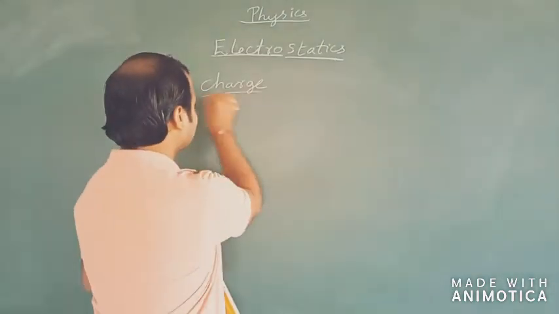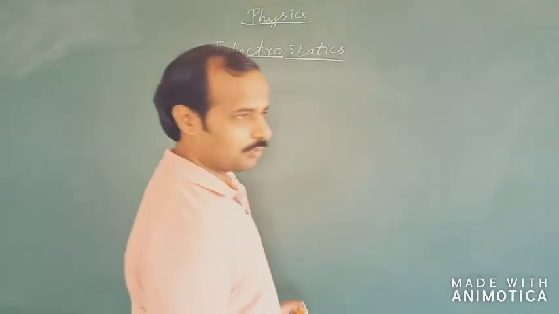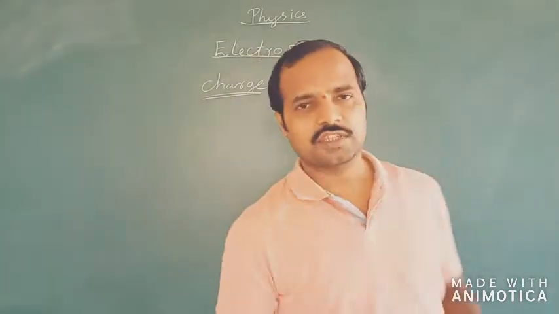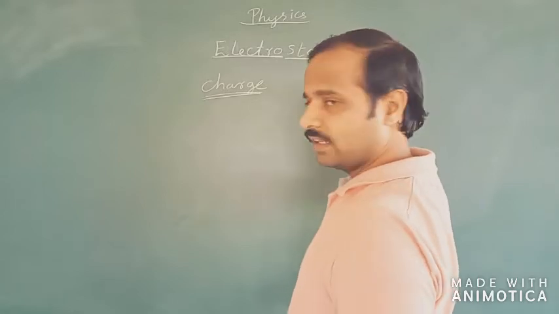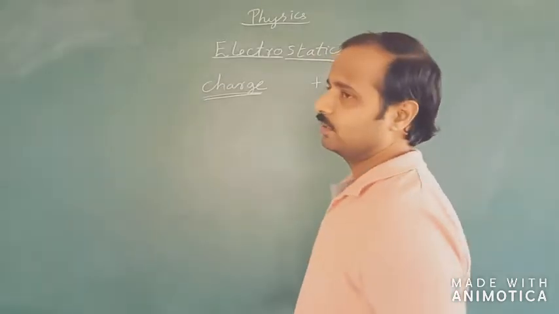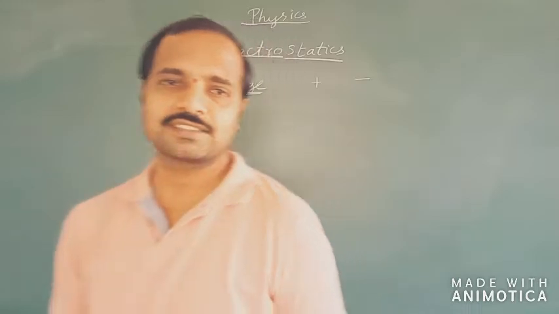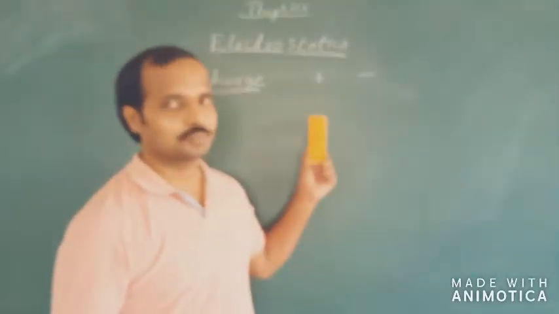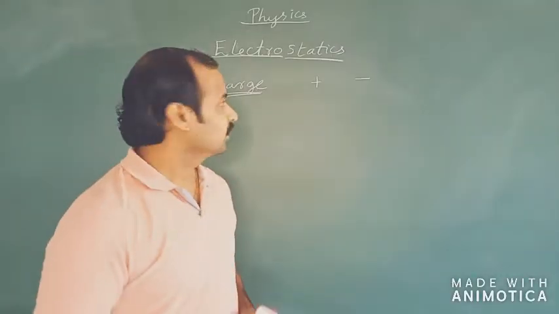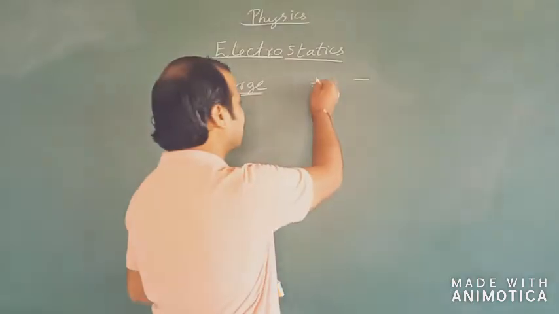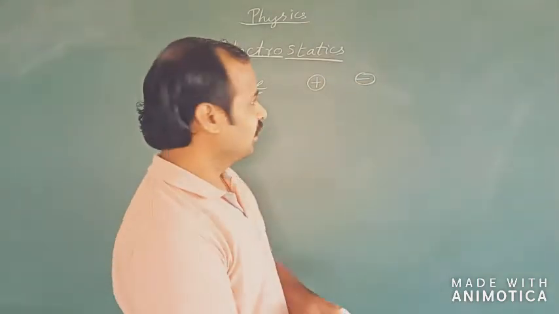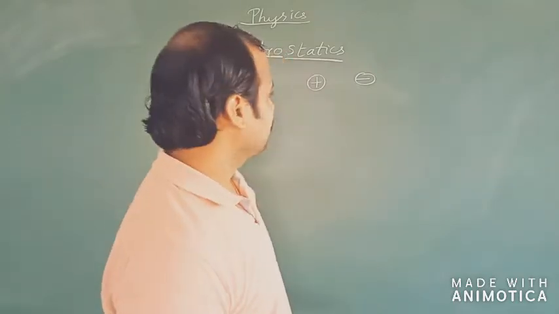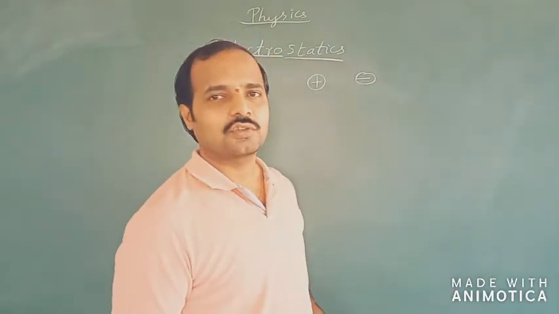So, in this case, remember one thing, there are two types of charges. One is a positive charge and the other one is the negative charge. There are only two kinds of charges in existence in nature, that is positive and negative. These positive and negative charges are related with either the presence or absence of an electron.